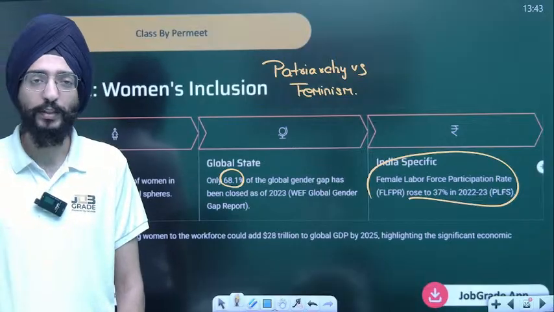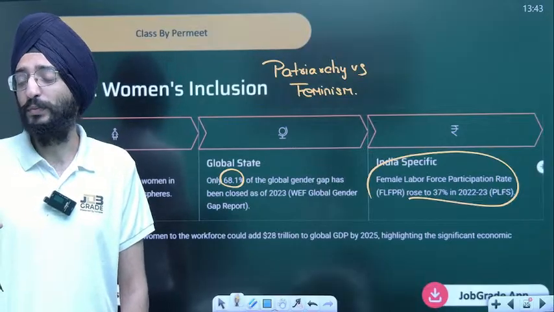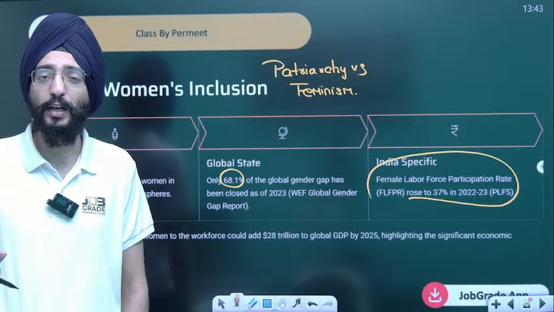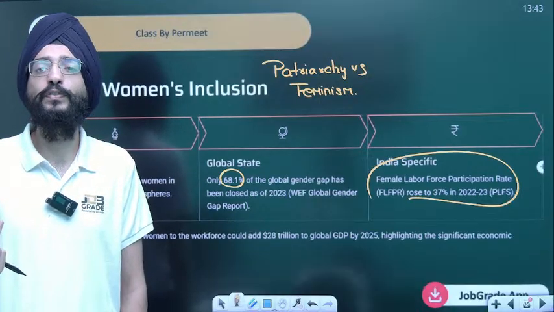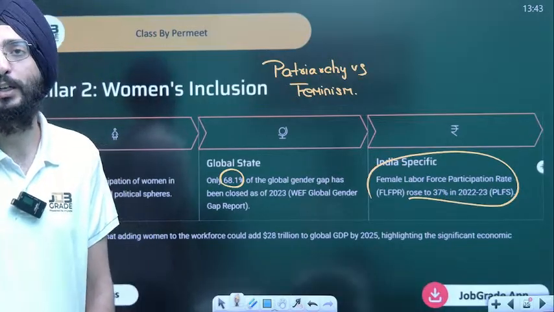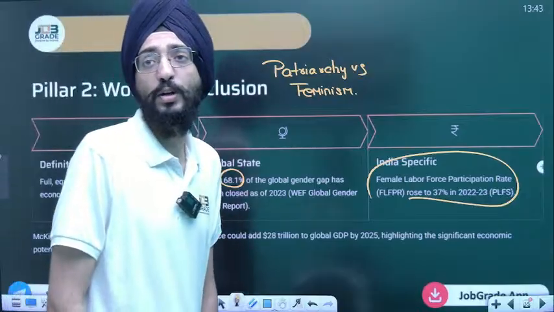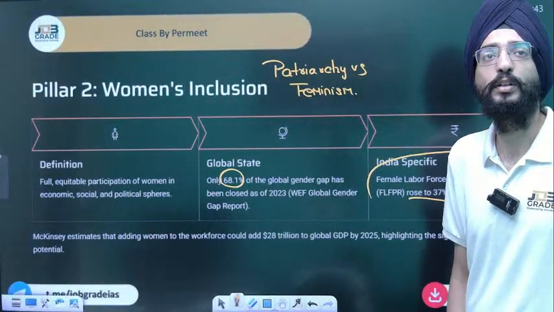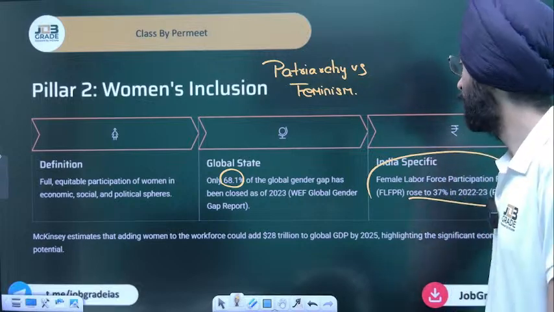Security has not been there. Sexual harassment cases at the workplace have been on the higher side. All these things restrict women's entry into the female labor force participation rate. I hope you got these points. Let's move on to the next thing.